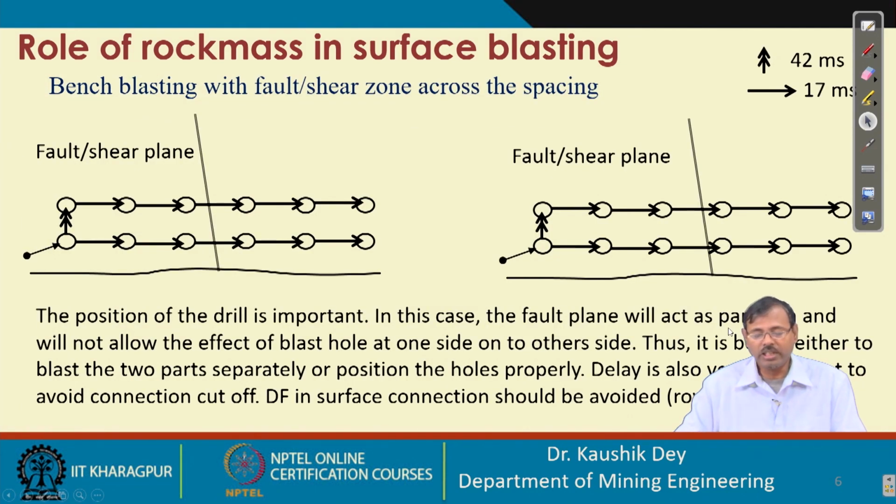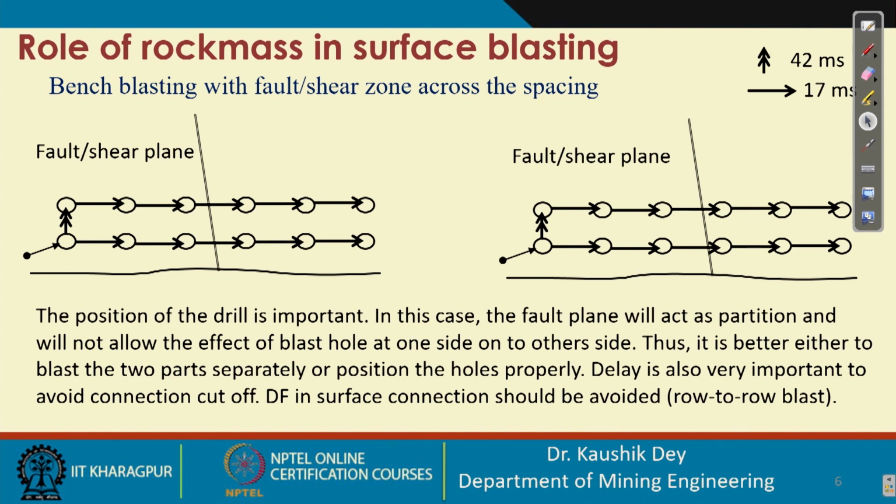Continuing with that, let us discuss in this lecture how to deal with joint and shear planes and fault planes if they are existing in a bench, not horizontally, but at an angle across the bench.